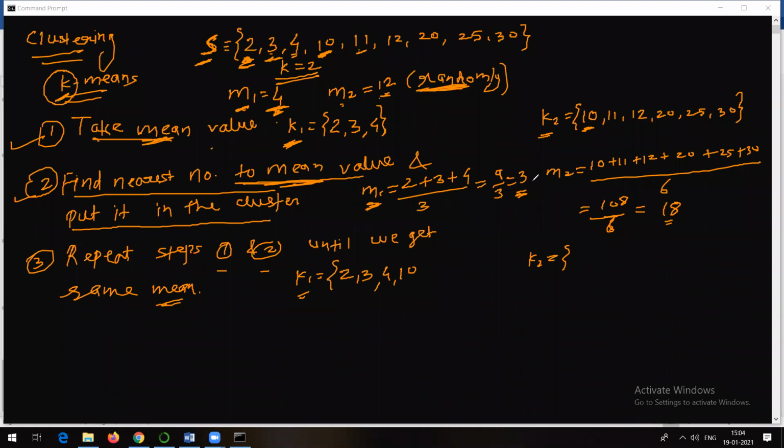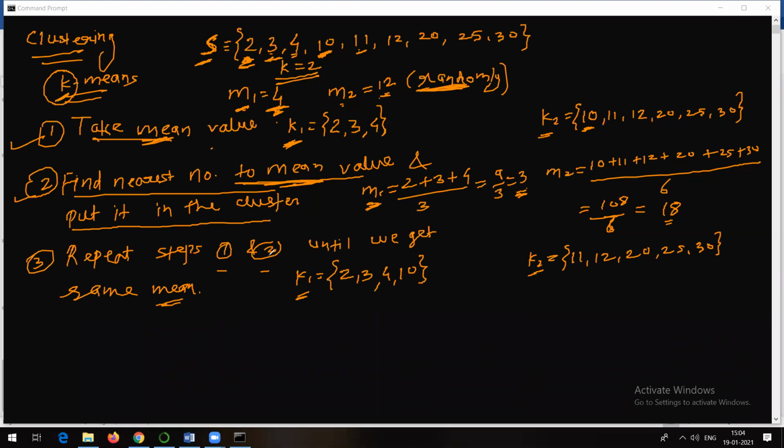11 minus 3 is 9. 11 minus 8, the distance, is 7. So obviously 11 is going to come here. Similarly 12 is going to come here. Similarly 20 is going to come here. 25 is going to come here and 30 is going to come here. So that means our new clusters are like this. K1 is this and K2 is this. Now, are we done? No.